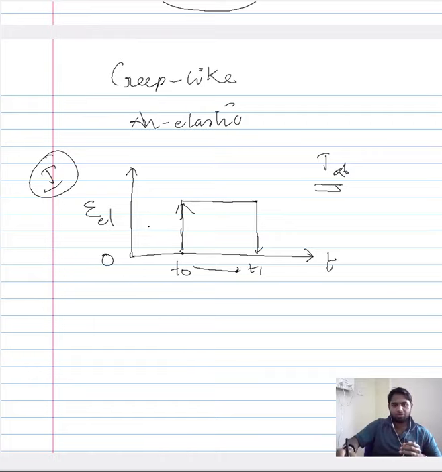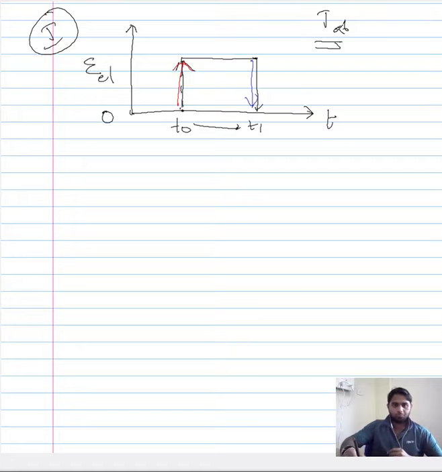This would be the loading region, and this here would be the unloading, and ultimately you don't see any definite change in the dimensions. Even between T0 and T1 there is no change in the elastic strain; it has remained constant. Now let us assume a case 2 wherein you have increased the temperature.